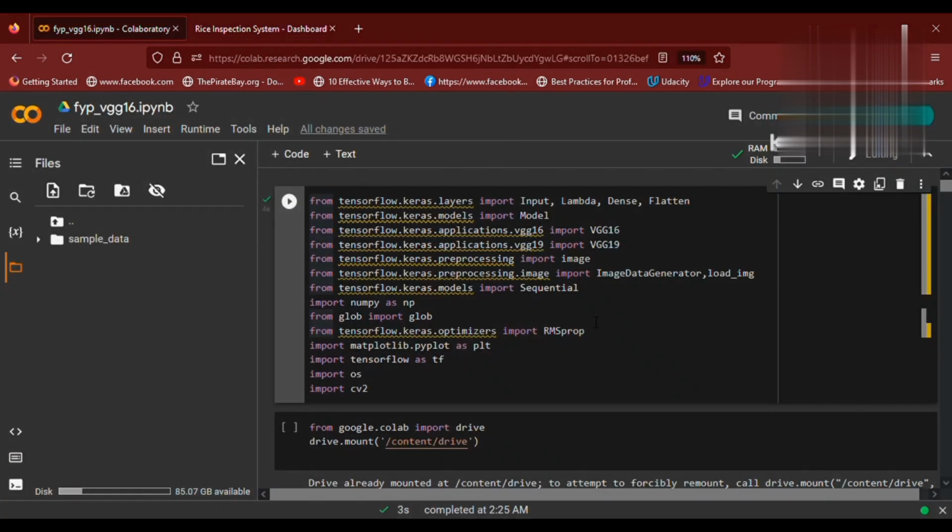Let's move towards the Python code which we have implemented in Google Colab. Google Colab provides us a GPU which is very beneficial for us to train our VGG models or convolutional models which contain deep learning layers. So here we have imported some useful and necessary libraries for our project.